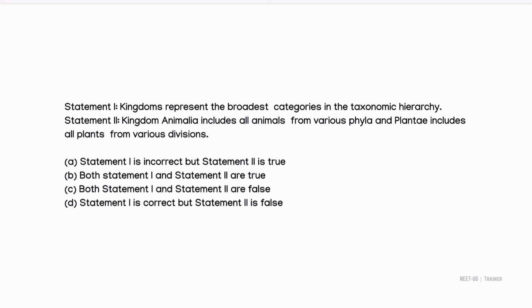Today's question is a statement based question, where statement 1 is: kingdoms represent the broadest categories in the taxonomic hierarchy. And statement 2: kingdom Animalia includes all animals from various phyla, and Plantae includes all plants from various divisions. Now, before answering the question, let's learn some relevant concepts behind this question.